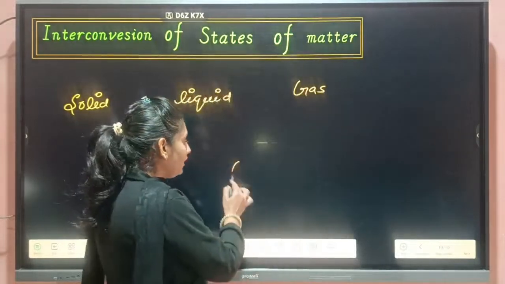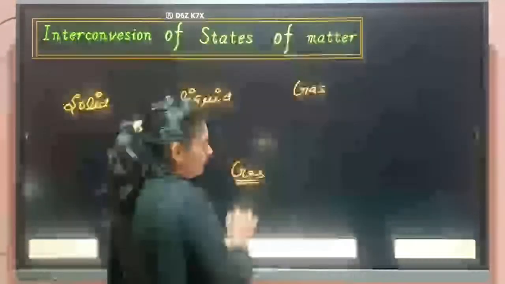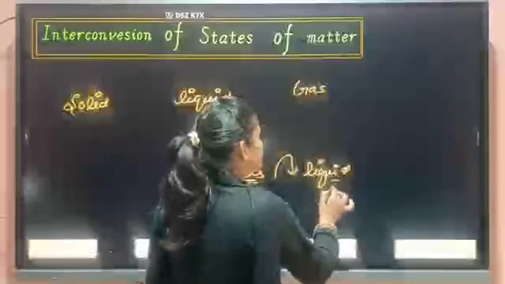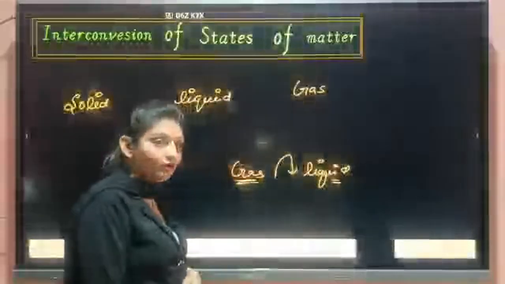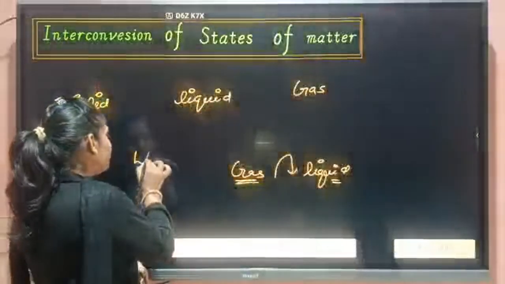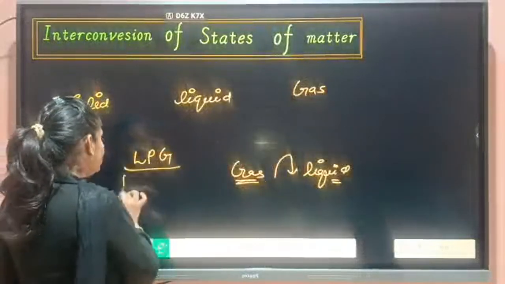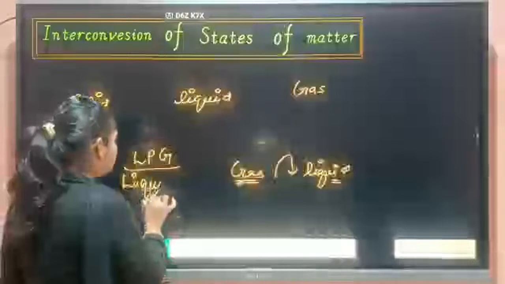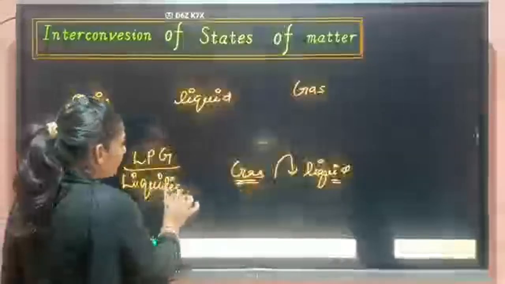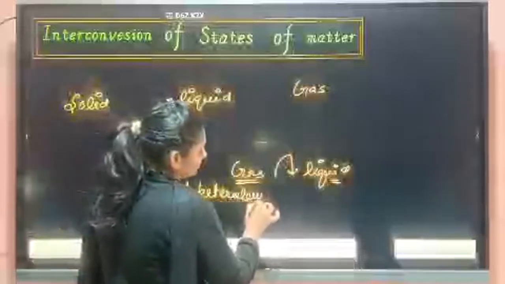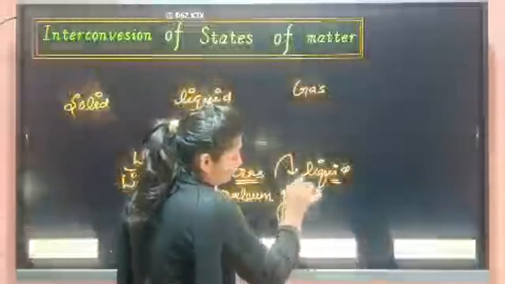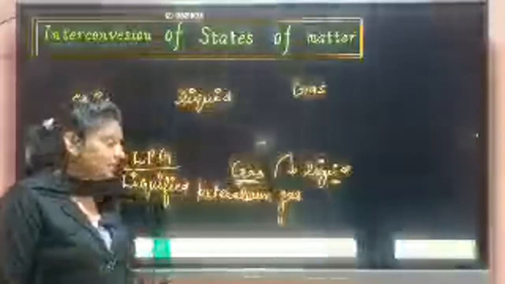Like that, if I have a gas and if I pressurize it, then it can be converted into liquid. Students, the gas which we use at our home for cooking purpose is LPG. LPG means liquefied petroleum gas.